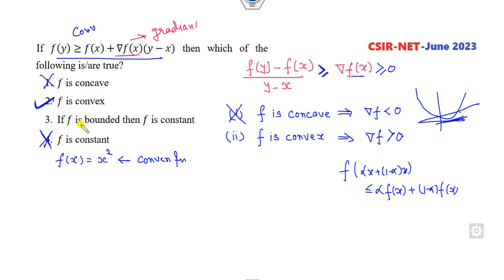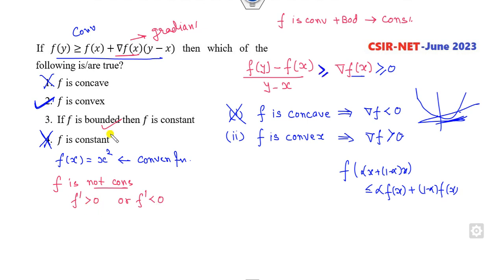Look at the other one. f is bounded, then it is a constant. That's a correct statement. Remember, if f is convex plus bounded, then it's a constant. How? Assume that f is not constant. What is the meaning of that? It means either the derivative is greater than 0 or the derivative is less than 0.